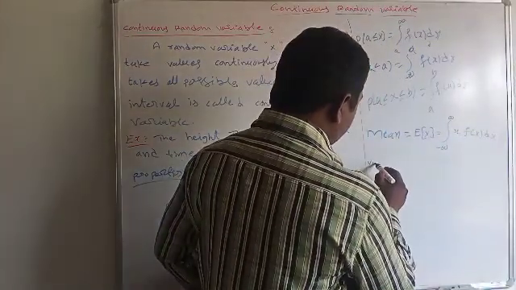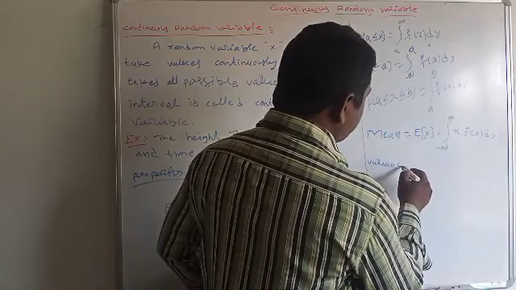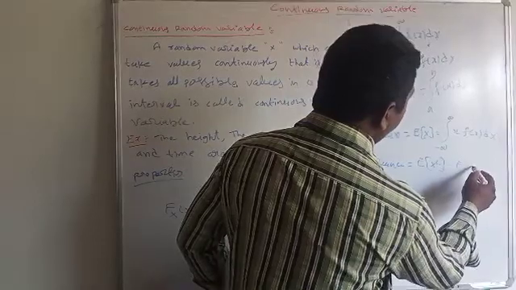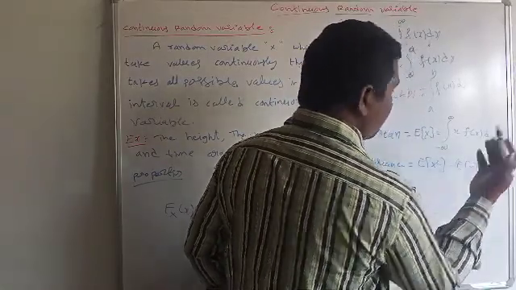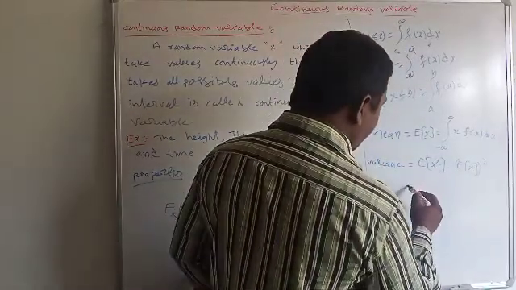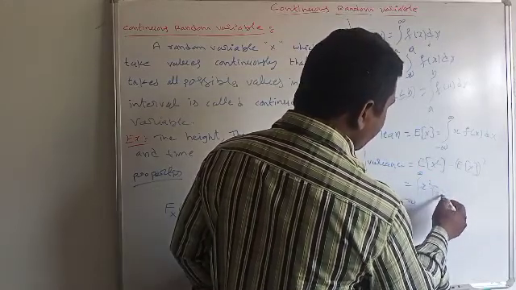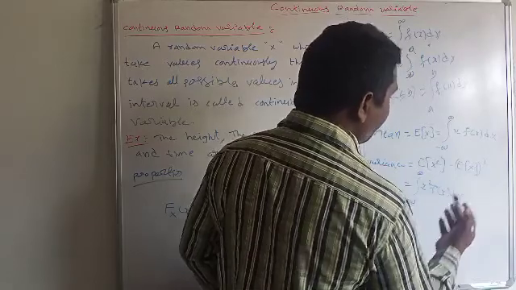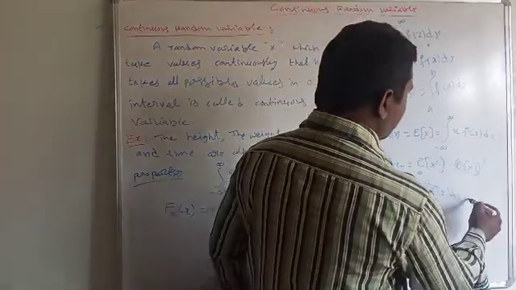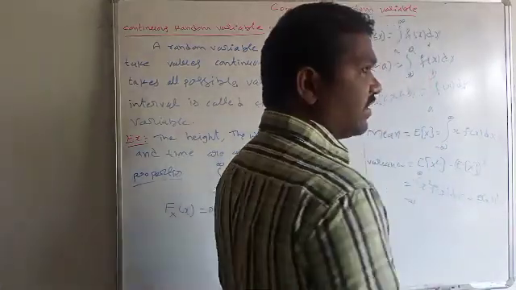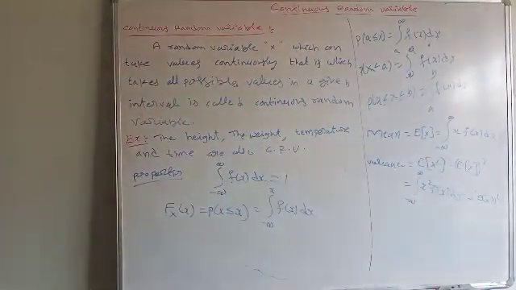Similarly, variance is equal to expectation of X square minus expectation of X whole square. This is the common formula. Expectation of X square is defined as the integral from minus infinity to infinity of x square into f of x dx, and the second term is expectation of X whole square. Standard deviation: we know that standard deviation is the square root of variance.